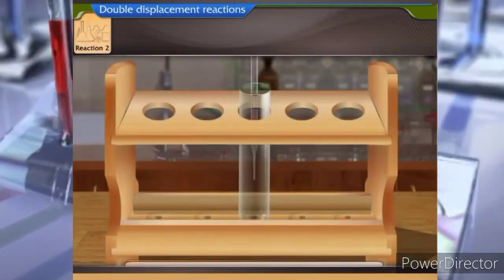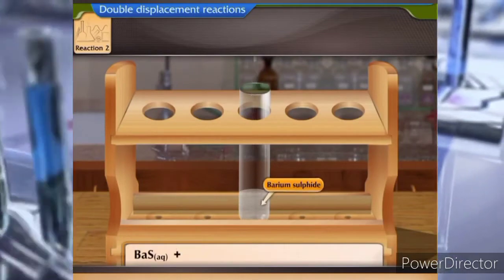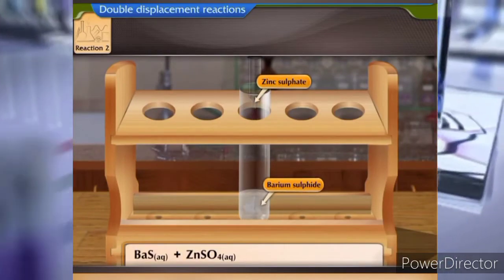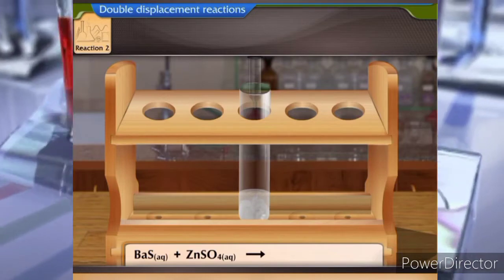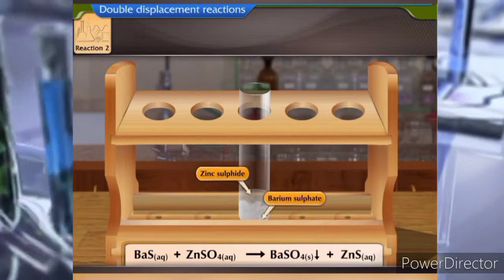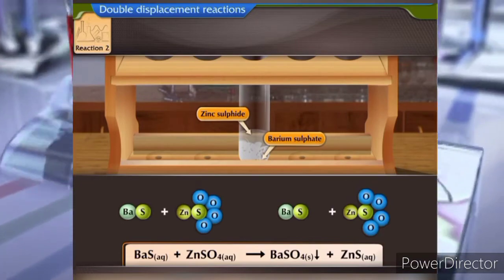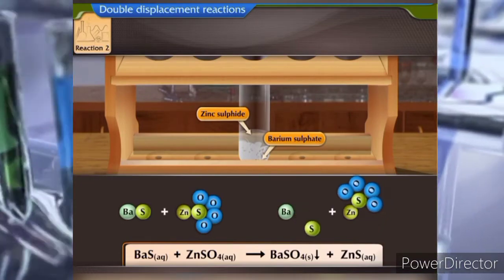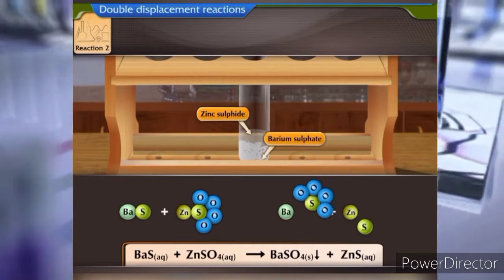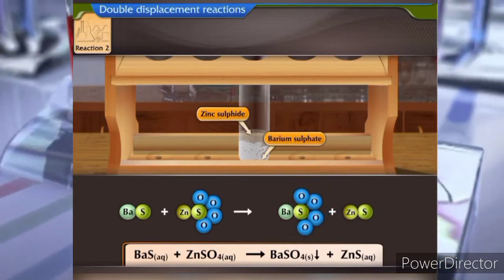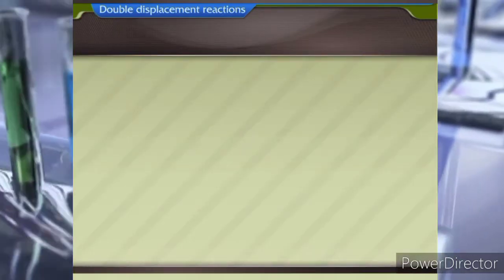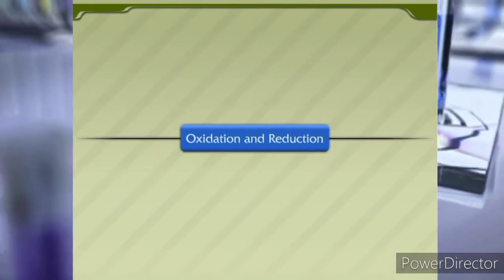Reaction 2. Barium sulfide reacts with zinc sulfate to form a white precipitate of barium sulfate and zinc sulfide. The sulfide ion and the sulfate ion exchange places to form insoluble barium sulfate. Oxidation and reduction.